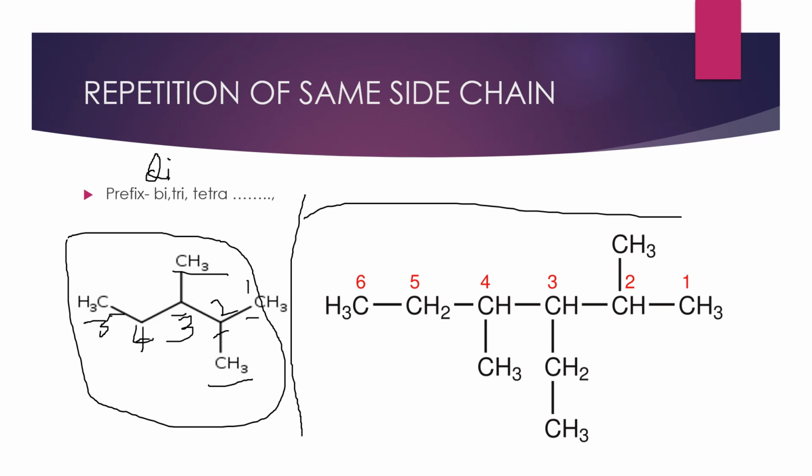Then coming to the next compound, just one small thing here, it is not bi, it is di. Then 6 carbons are there. In these 6 carbons, the second carbon has a methyl group, and the fourth carbon also has a methyl group. So we will write 2,4-dimethyl. Then the third carbon has an ethyl group, 2 carbons. So 3-ethyl 2,4-dimethyl hexane. We have written 3-ethyl first because ethyl comes first in alphabetical order, as we have already discussed in the previous one. 3-ethyl 2,4-dimethyl hexane will be the correct name for this compound.